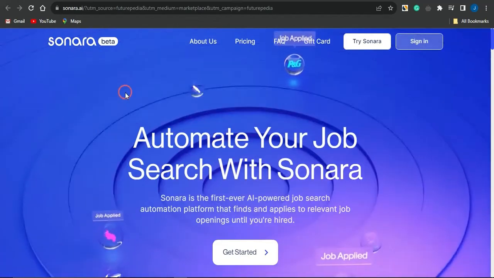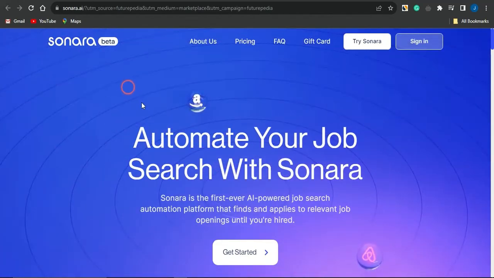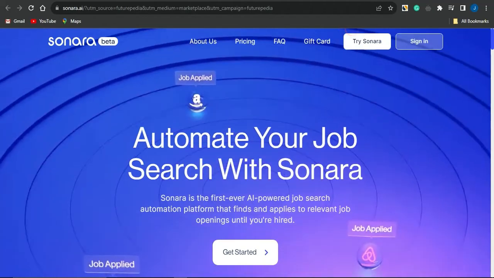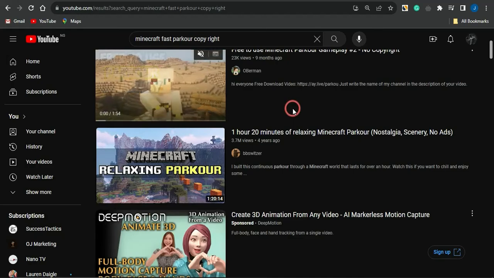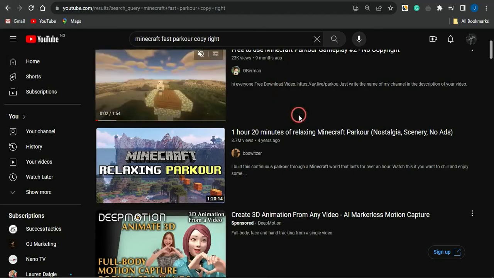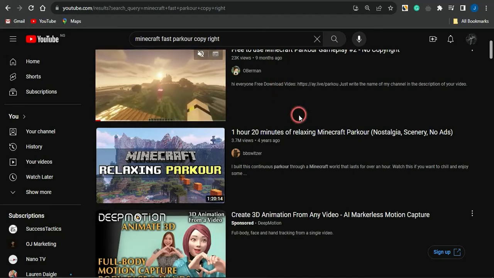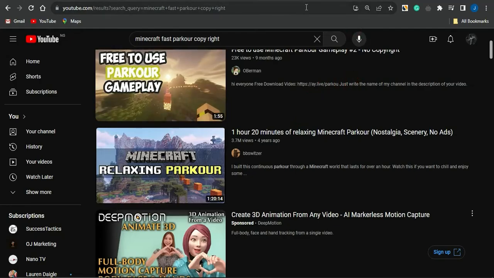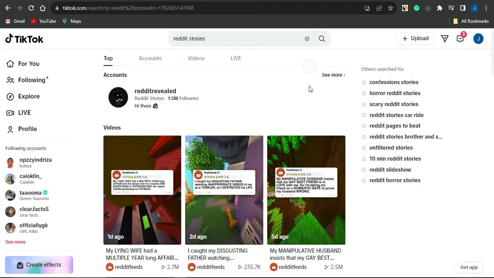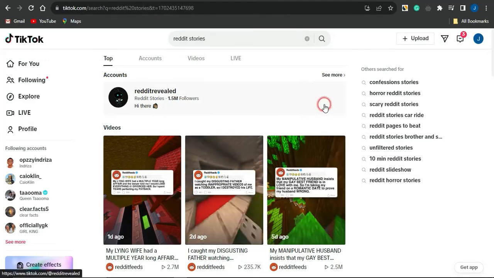So if you do promote this, you just want to screen record your screen, and then merge that with the video which you downloaded from YouTube. You merge it, maybe you could put one at the top and another at the bottom, just like a podcast, and upload that on your TikTok platform to get a lot of engagement.